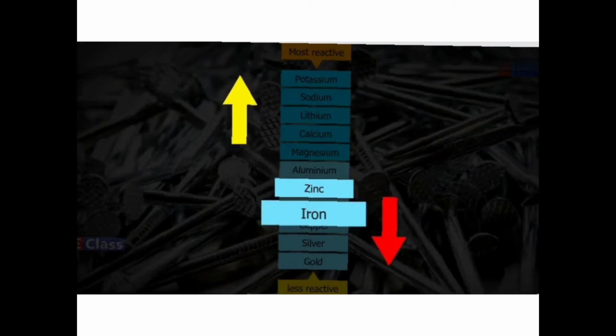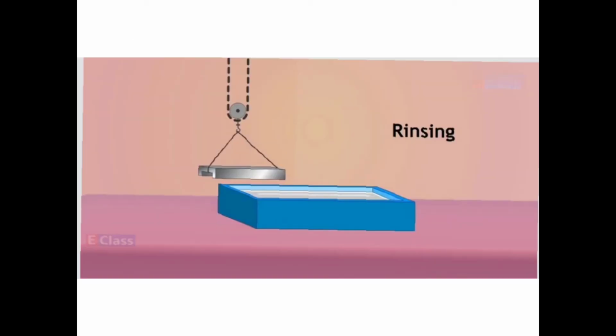What happens is, in rainy season the zinc layer also goes away, and then the inner iron gets exposed, and then iron starts rusting. Galvanization otherwise works in the dry atmosphere. I'll just explain to you how it is done.